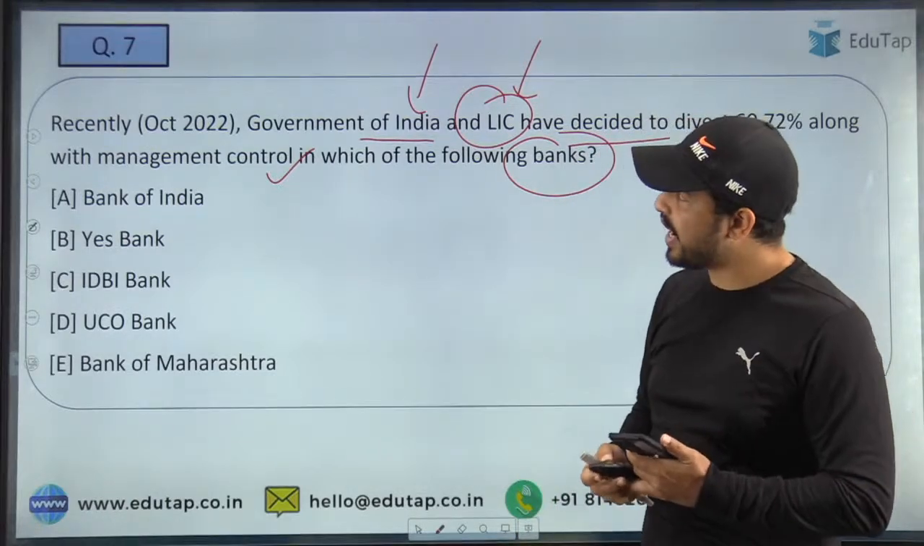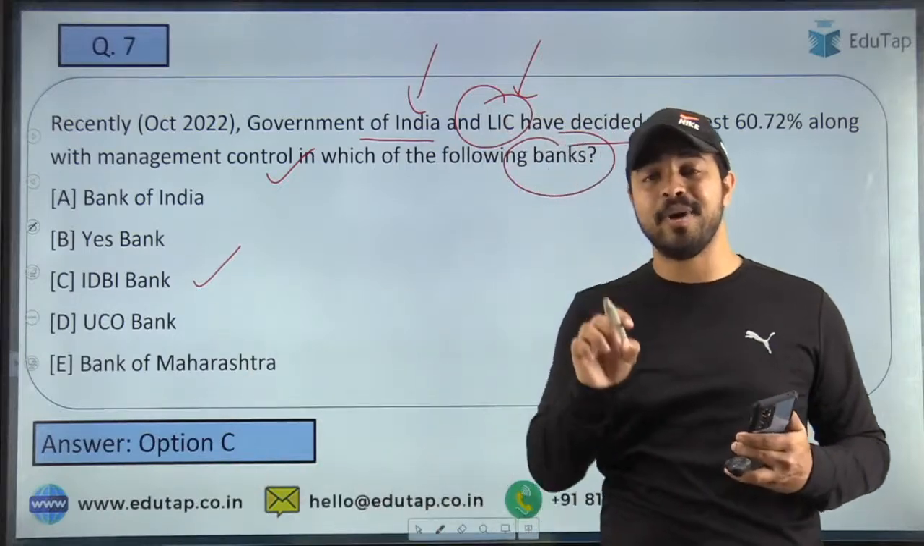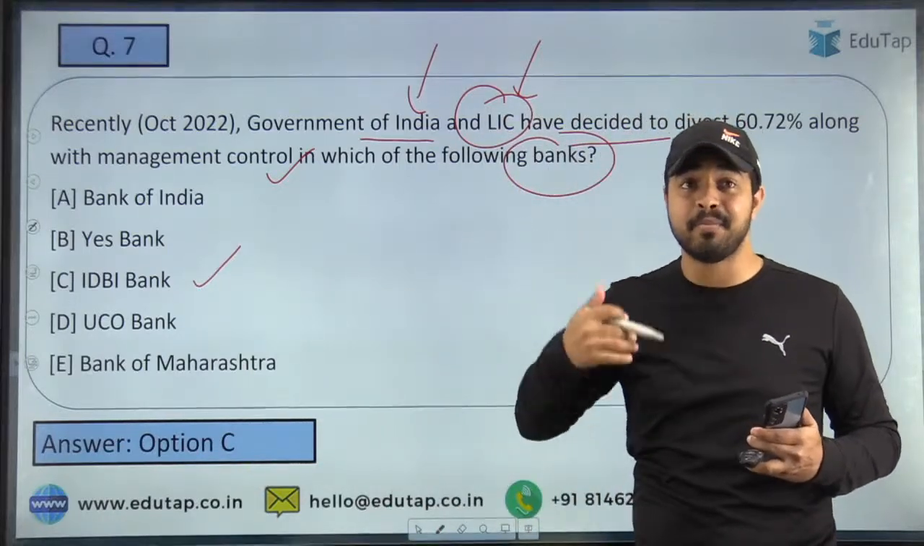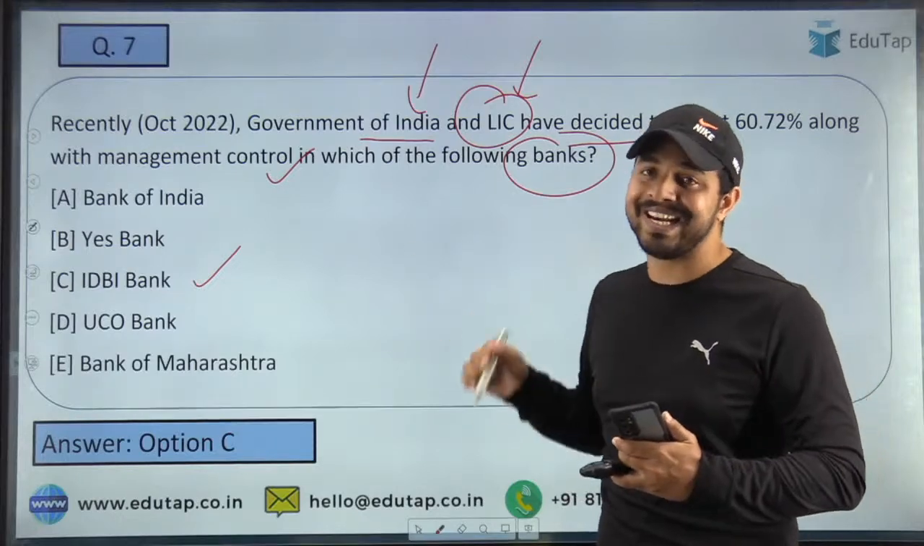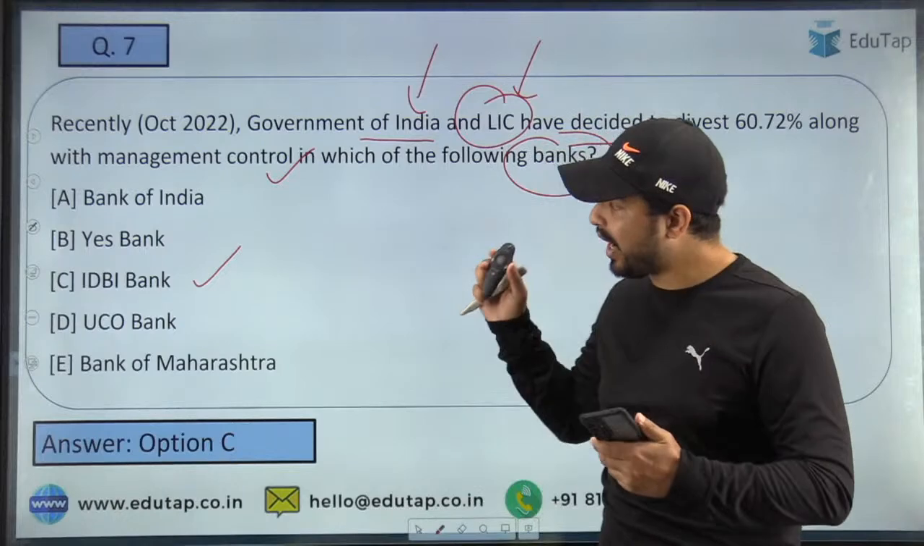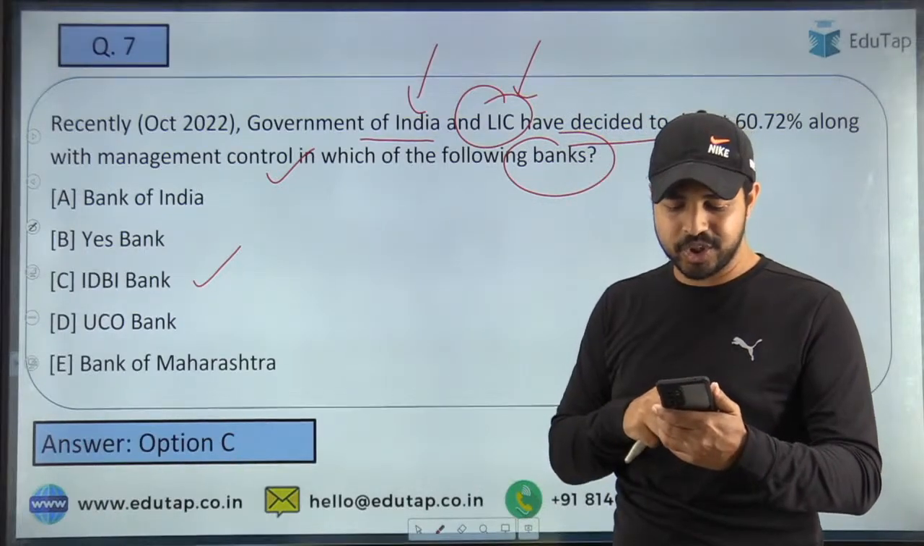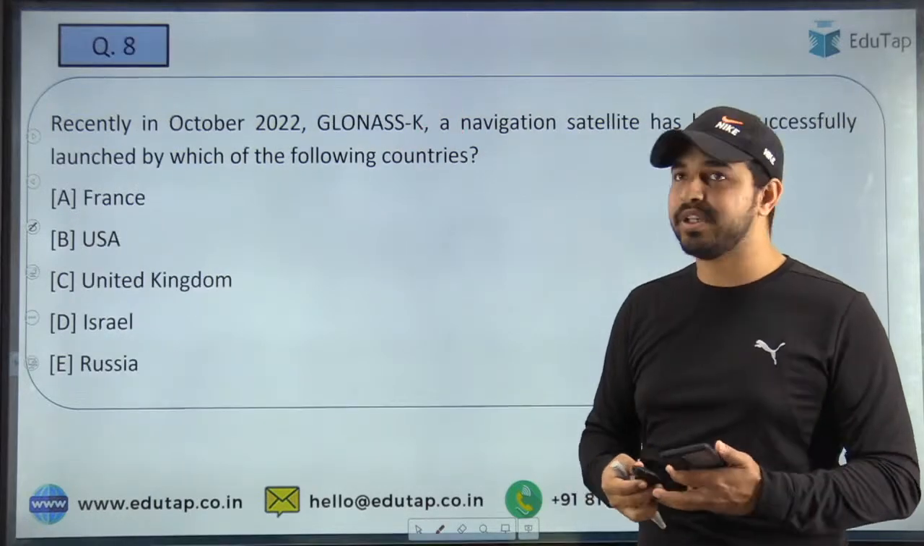So here to the next question guys. The right answer to this question is option C, that is IDBI Bank, in which the Government of India and LIC are going to reduce their stakes to 60.72%. That is what is the right answer to this question. And I have got the right answer from all the people here. Chinu, Arindam, Monica, everybody has given the right answer to this question. And here let's move on to the next question guys.